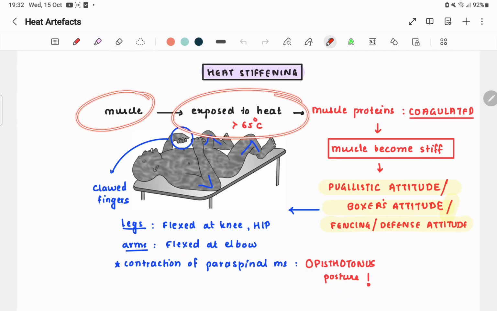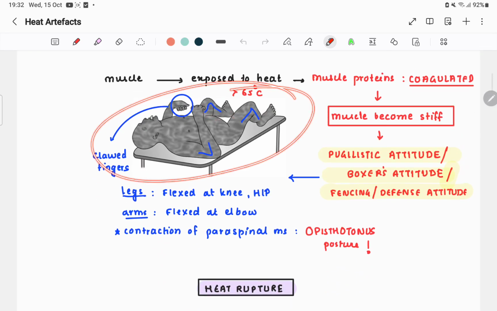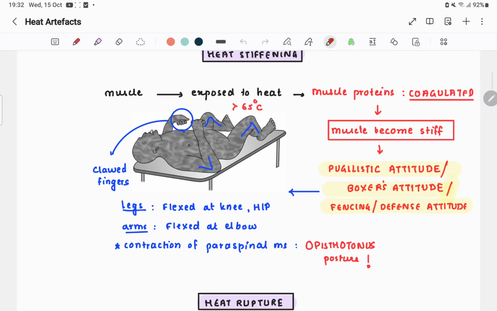If the muscle is exposed to heat more than 65 degrees Celsius, the muscle proteins are basically coagulated. So there is a coagulation of muscle proteins, and muscle becomes stiff. This attitude is there, this type of position is there, like a boxer. So this is called pugilistic attitude, boxer's attitude, fencer's attitude, or defense attitude. Okay, so we have this type of thing, claw finger. Clawing of fingers, the person will make claws.